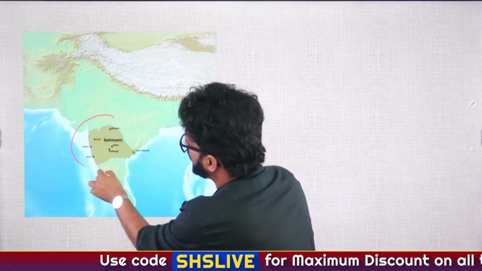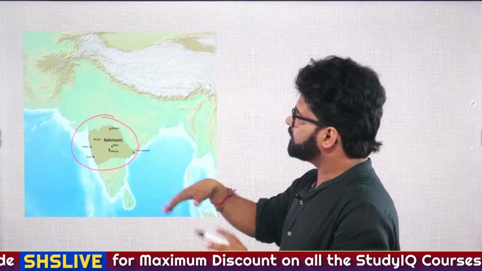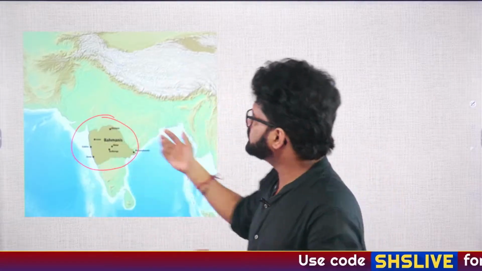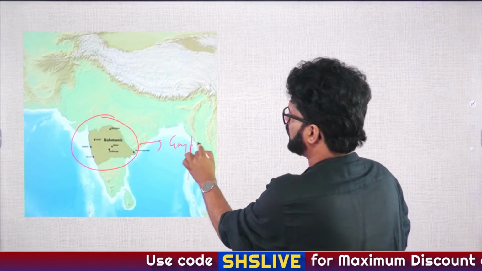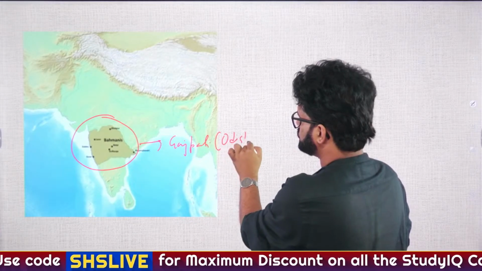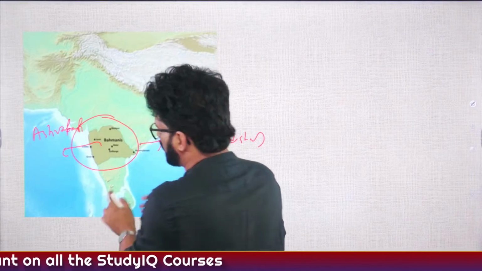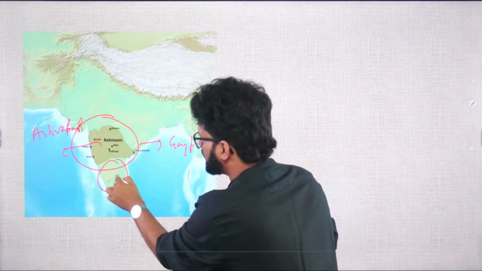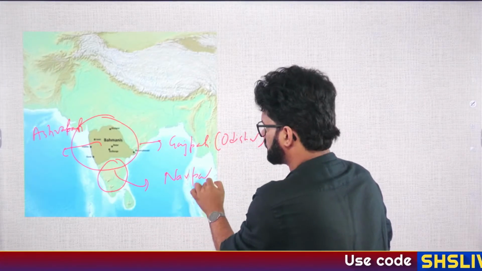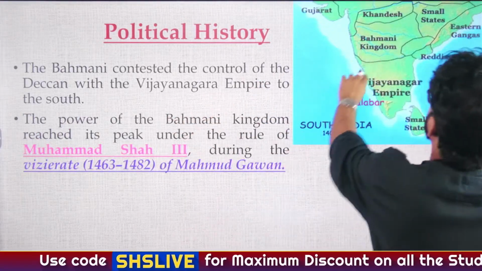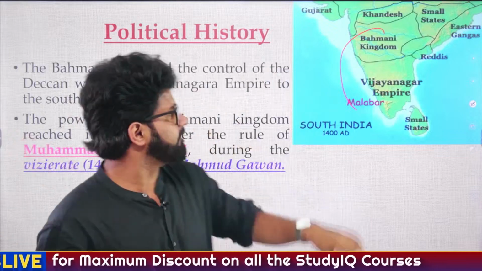So this is the region where the Bahmani Sultanate used to rule. And we have seen it even when we were discussing the Vijayanagar Empire yesterday. And we have also seen a nomenclature which NCERT has given to the Bahmani Kingdom, the Vijayanagar Kingdom, and the Gajapati rulers of Odisha. So these were Gajapatis of Odisha. The Bahmani Kingdom were Ashwapatis. They had high quality, good quality horses, Bahmani and later the Deccan Sultanates. And this Vijayanagar Empire was Narpati, according to NCERT. So we have to remember these terms. Political history, they contested the control, and this map will give you a better idea. Control of the Deccan with the Vijayanagar Empire.